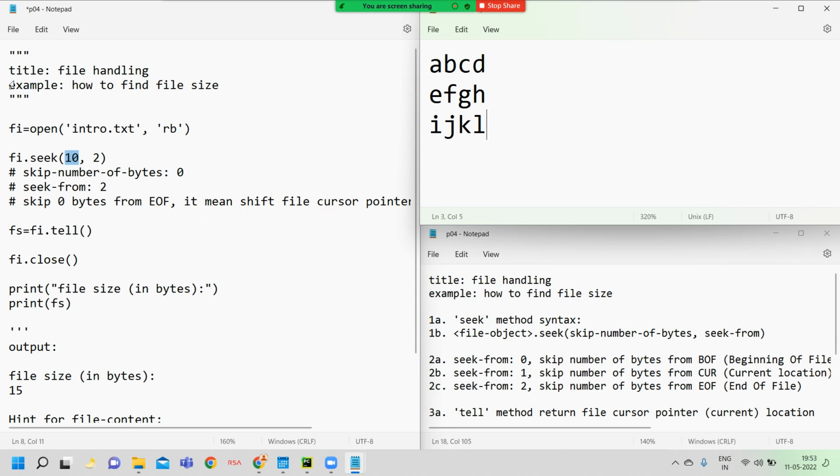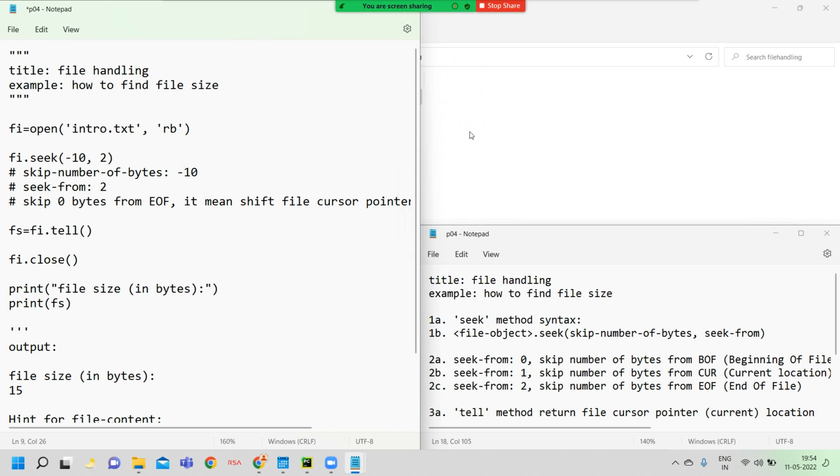For example, here I mention -10. So this is right; this is 100% valid. In case you mention -10, the cursor now blinks at the 15th byte and I want to go backward. Now a new line takes 1 byte, I already told you.